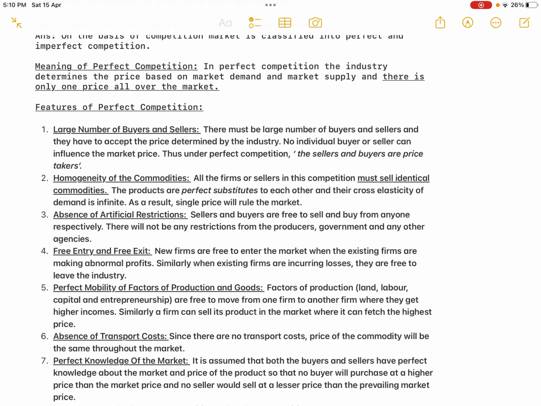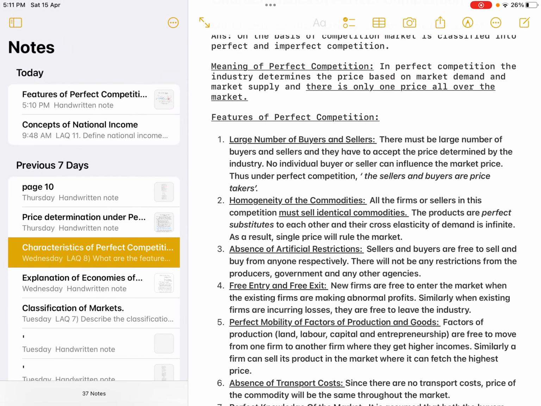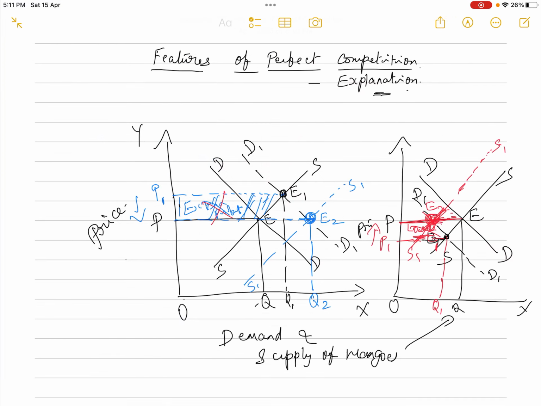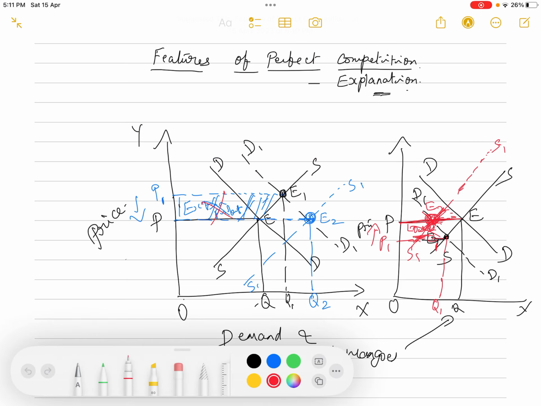Okay, so you are coming back to the same rule. There will be only one price in the market. Then the fifth condition is perfect mobility of factors of production and goods. So perfect mobility means what? The factors of production are free to move from one seller to another seller. That is land, labor, capital and entrepreneurship are free to move from one firm to another firm where they get higher incomes. Similarly, a firm can sell its product in the market where it can fetch the highest price.